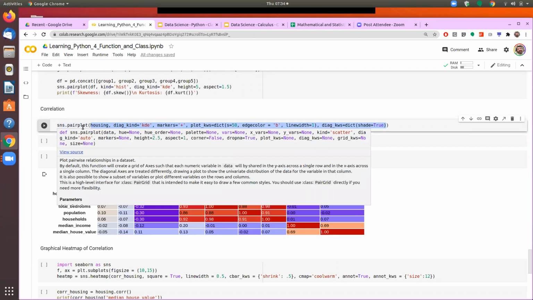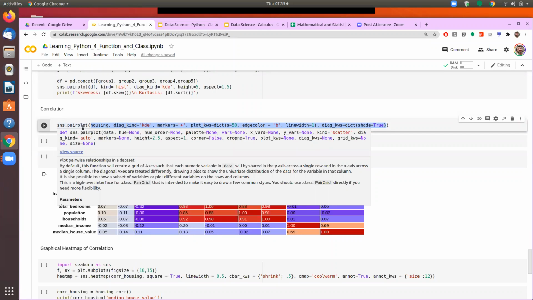As you can see here, there are different parameters which the pair plot function takes, which are data, hue order, and so on. Wherever it is defined with some default values, we need not pass them necessarily, but if you want, we can. For example, if you want to give a value for hue, we can pass the value, or we can just leave it.